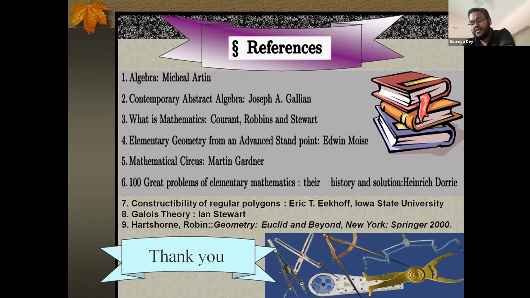Okay, the third problem is constructing a regular heptagon. Heptagon means a 7-sided regular polygon. And the fourth problem was constructing a square. So given a circle of some area, you want to construct a square with that given area. Okay, so these are the four types of problems that were not solved by the Greeks.